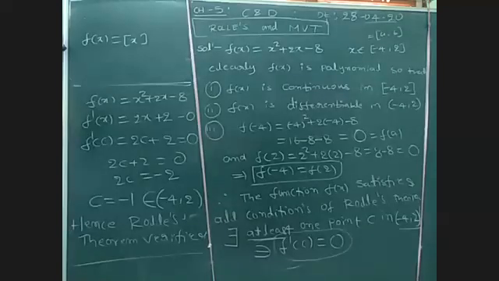Once again, let's see whether it is continuous or differentiable in the given interval. Note it down faster, then we'll start the next question.